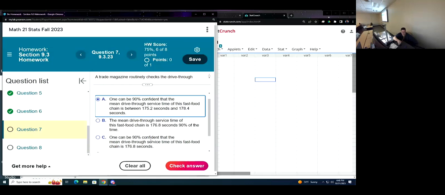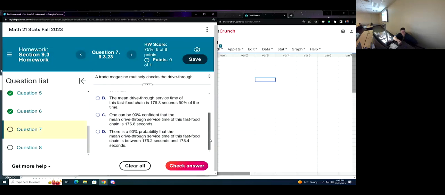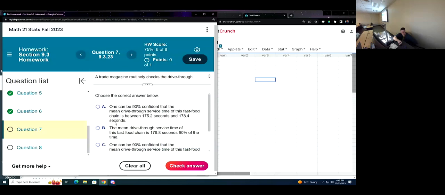They must have had the mean. That is not what this means. C, one can be 90% confident that the mean drive-through service time of this fast food chain, again, is not a number on the interval. We need an interval. And D does not talk about confidence. It says probability. We don't want to say that. We want to say confidence. So it's the one with about the confidence, and it has an interval.